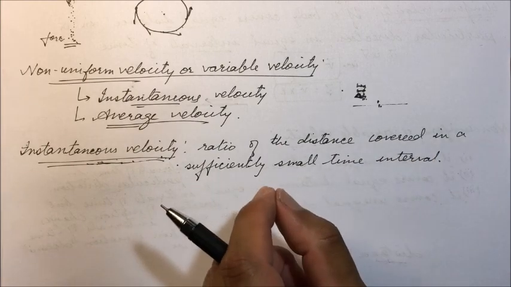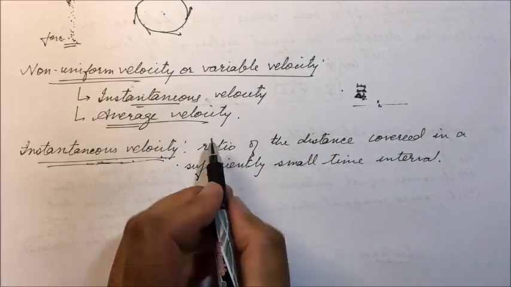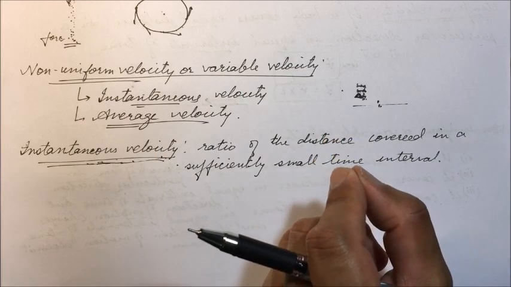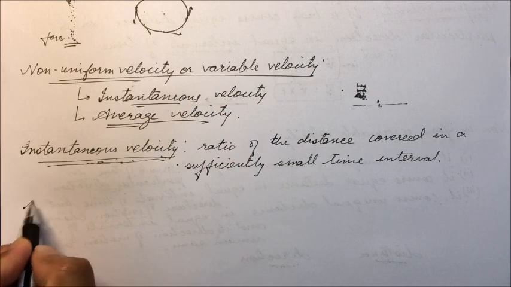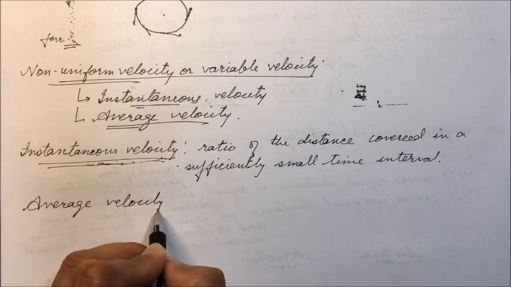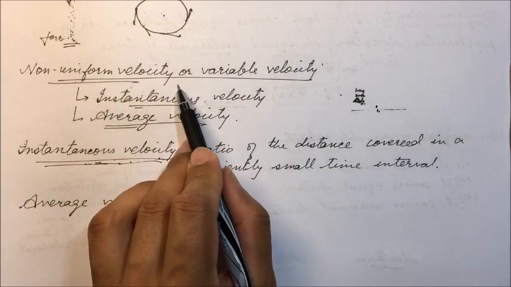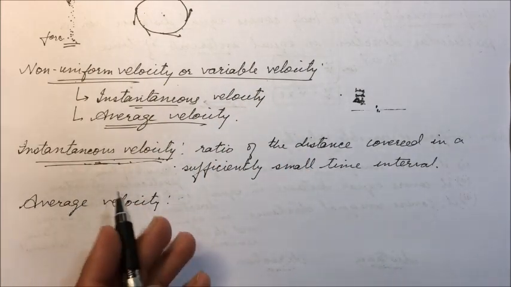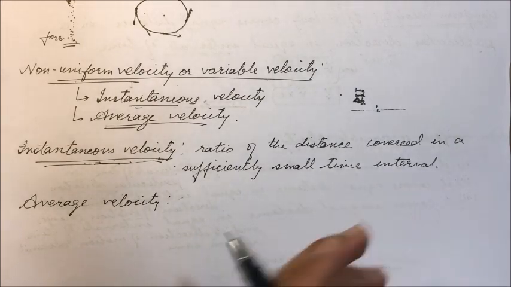And in a very small time interval, the direction doesn't change. So instantaneous velocity we can calculate as the ratio of the distance covered in a very short interval of time. Or we can denote the non-uniform velocity or variable velocity using average velocity. If the body is moving with non-uniform velocity, that is, its velocity is changing. For example, it is moving in a particular direction, but its velocity is changing.